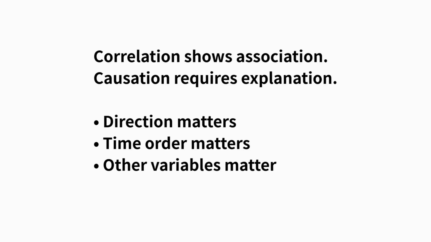Correlation only tells us that two variables move together. It does not tell us why. To claim causation, we need more than a pattern. We need a direction. Which variable influences the other? We need time order, the cause must come first. And we must consider other variables that could affect both. If any of these are missing, causation is not established. Strong correlation can suggest a question, but it never answers that question by itself.